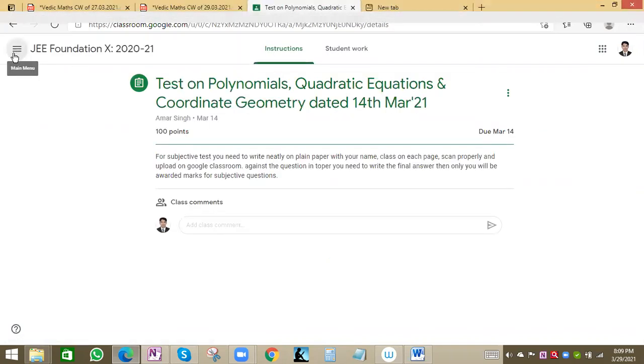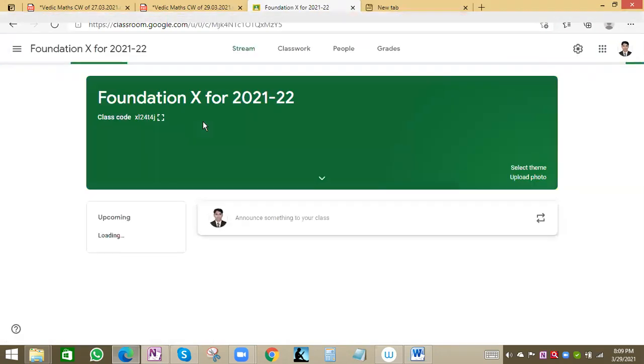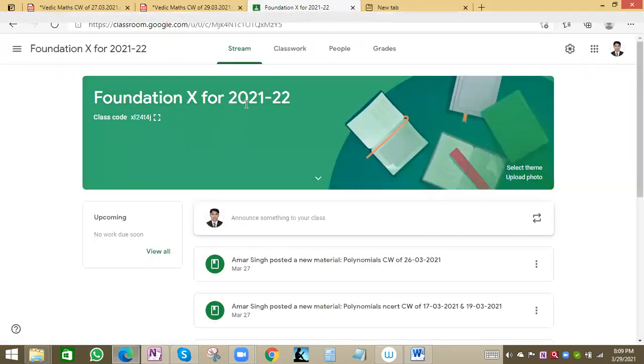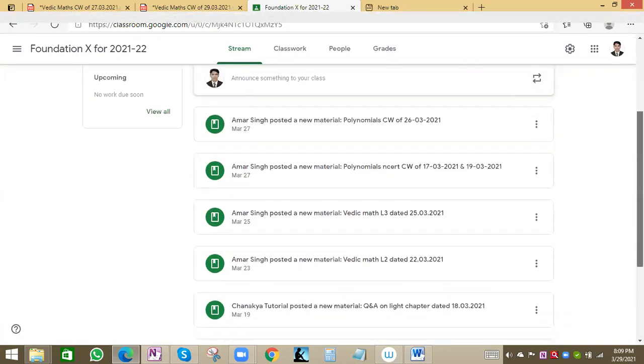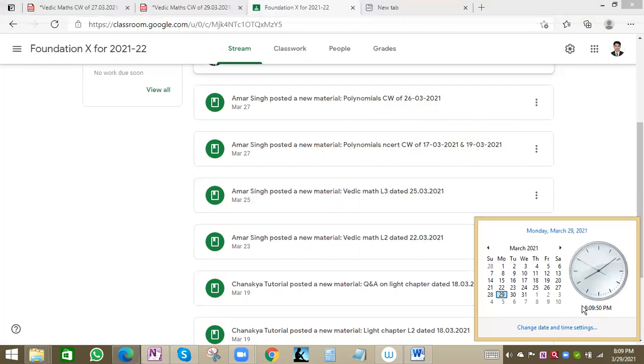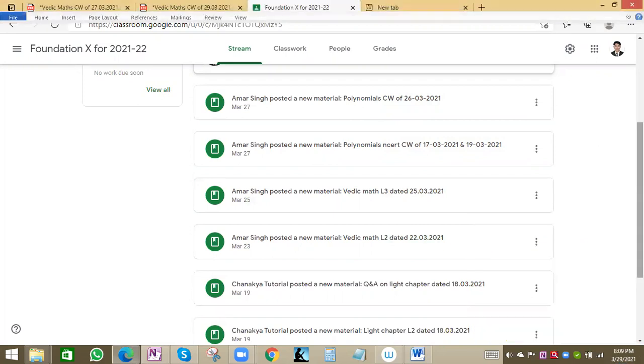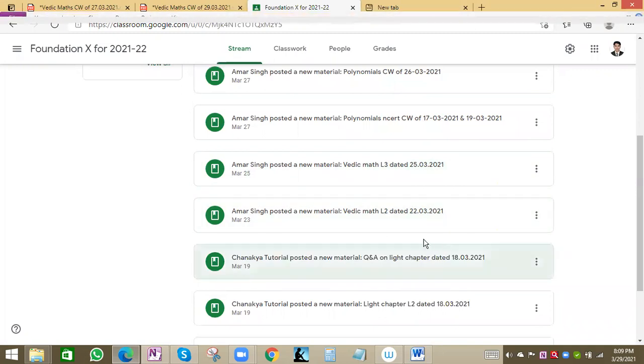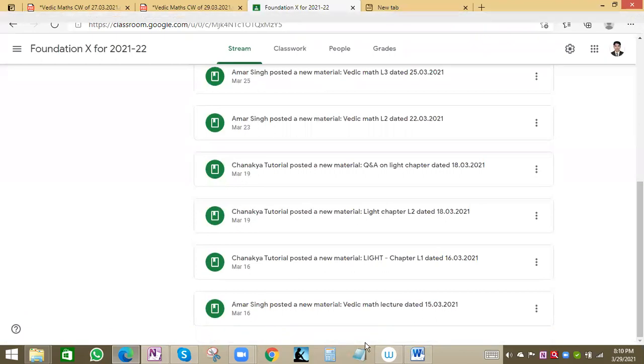Here you can find your batch, Foundation 10th 2021-2022. Here you can see maths also; I take maths and Vedic math both. So maths has polynomial classwork, polynomial NCERT classwork, Vedic math lecture 3 dated 25-03-21. After that we had one session on 27th. For both 27th and 29th I will upload by this evening. Below, you can see Vedic math lecture 2 dated 22nd, and the bottom one, Vedic math lecture dated 15th March, was our first session of Vedic math.